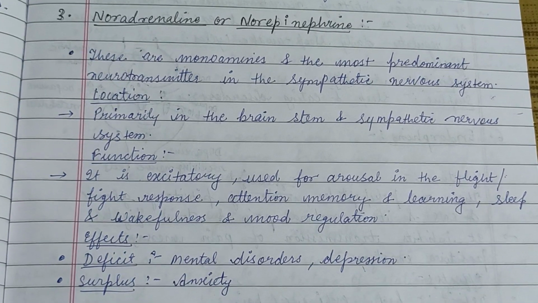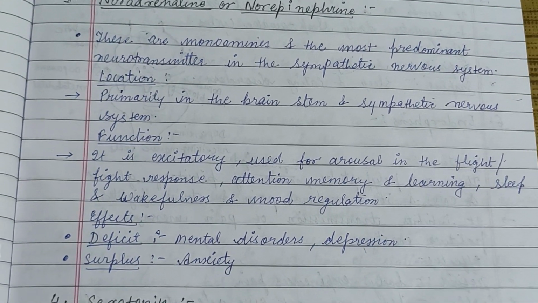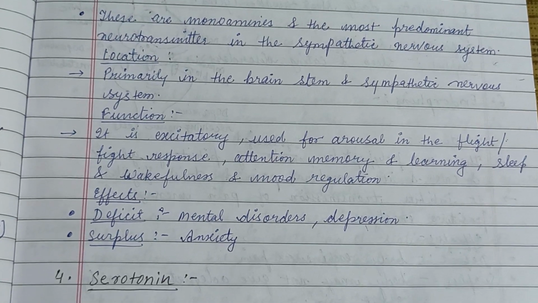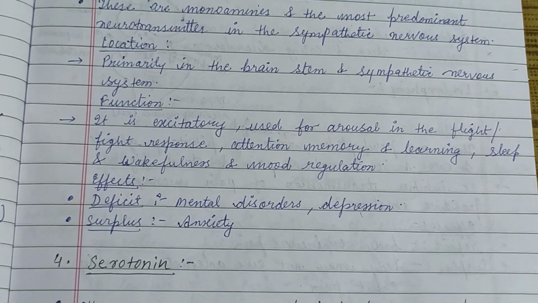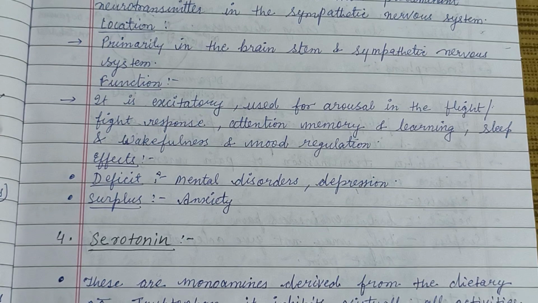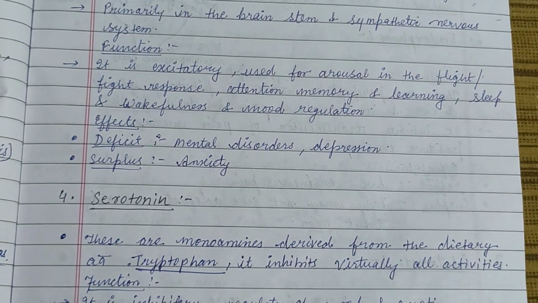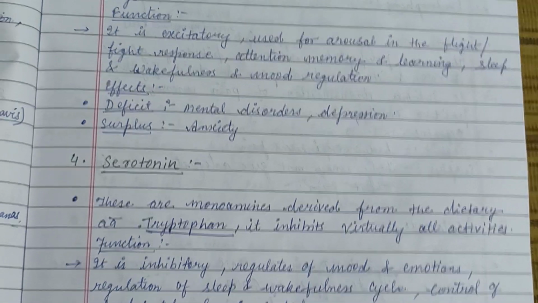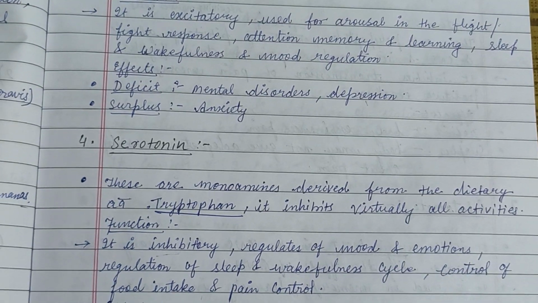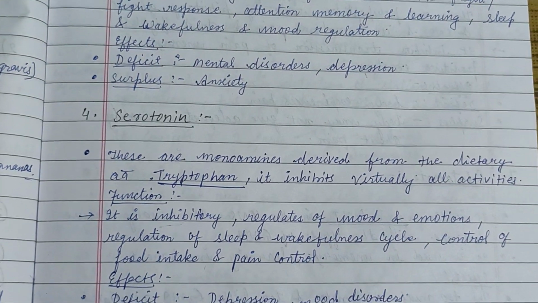So next one is noradrenaline, or norepinephrine. These are monoamines and the most predominant neurotransmitter in the sympathetic nervous system. It is located in the brainstem. It is excitatory and used for arousal in the fight, flight, fear response, attention, memory, and learning, sleep and wakefulness, and mood regulation.